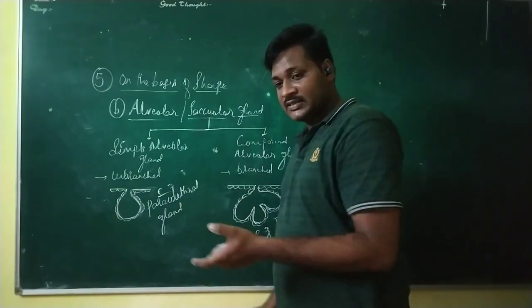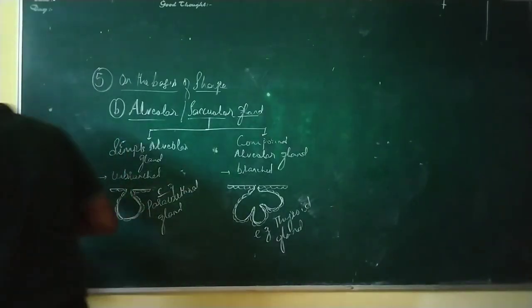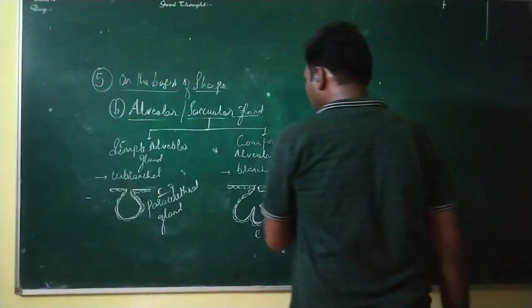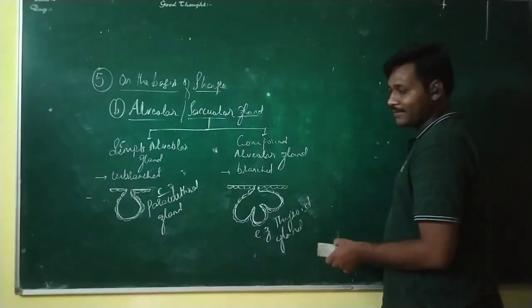Now apart from this, there is one more type which is a combination of both tubular as well as alveolar. So you can pause the video and note this down, and you can also write down the examples.